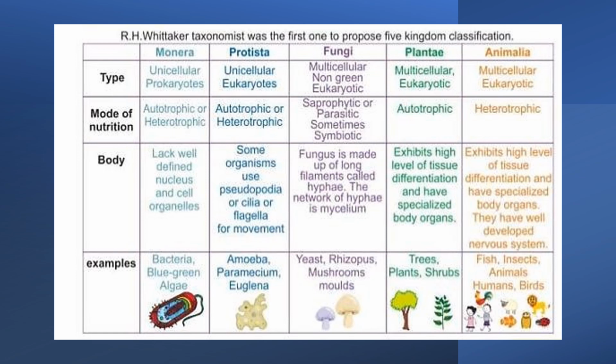Plantae are multicellular and eukaryotic. They are autotrophic, like I told you, for example plants that make their food using photosynthesis. They exhibit a high level of tissue differentiation and have specialized body organs. We have seen plants, right?